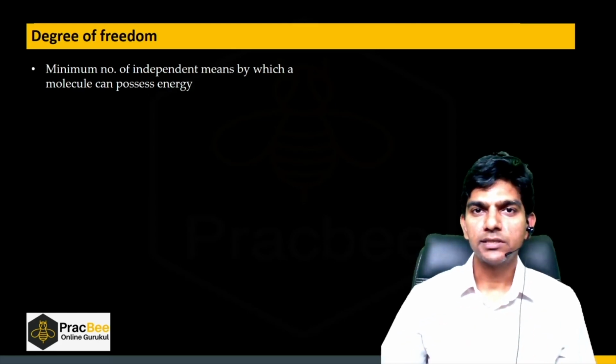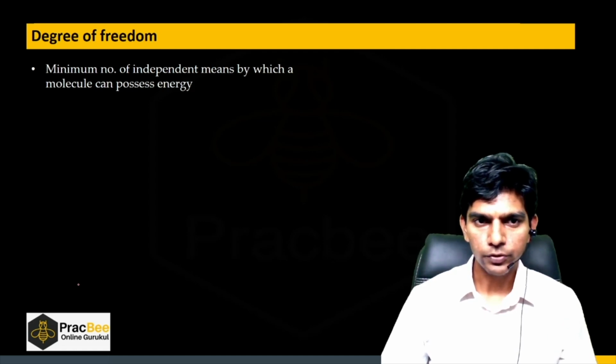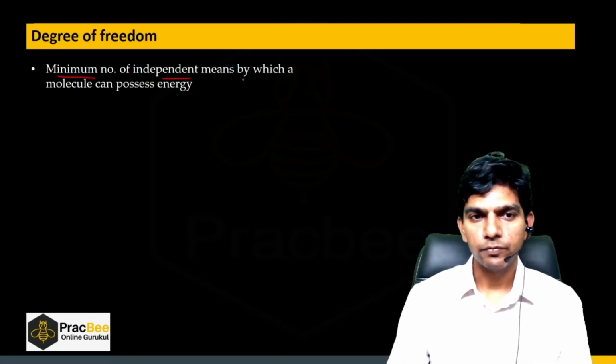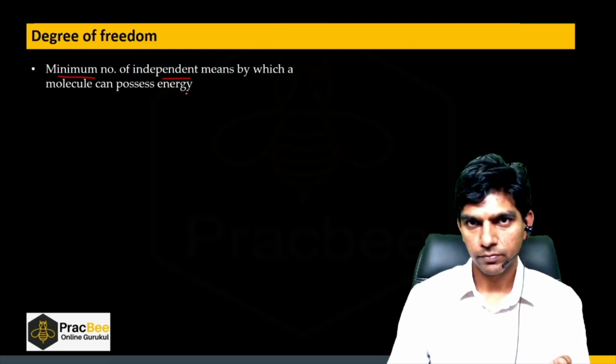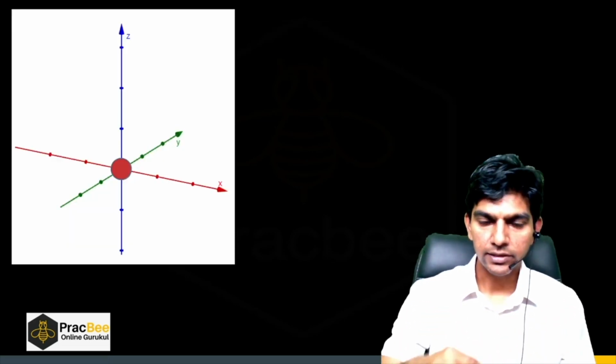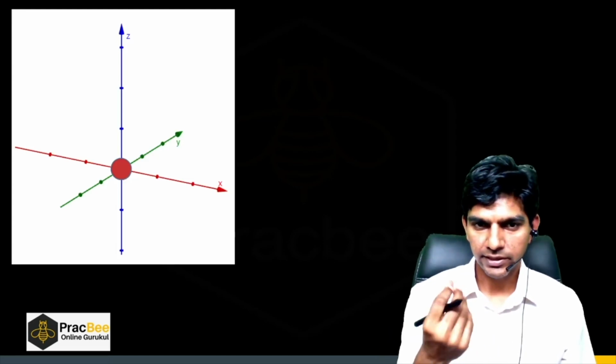Now let us see the new concept, that is the degree of freedom. What is degree of freedom? It is the minimum number of independent means by which a molecule can possess energy. What do we mean by the different means? Let us start with a monoatomic molecule. Say there is a monoatomic molecule which is at the origin.